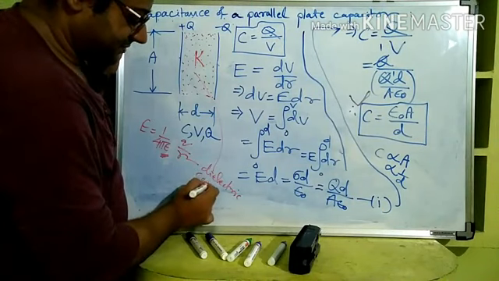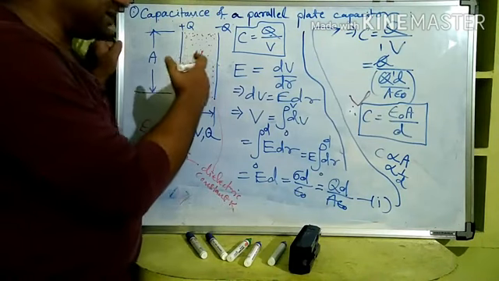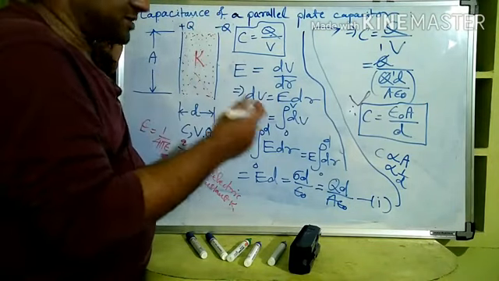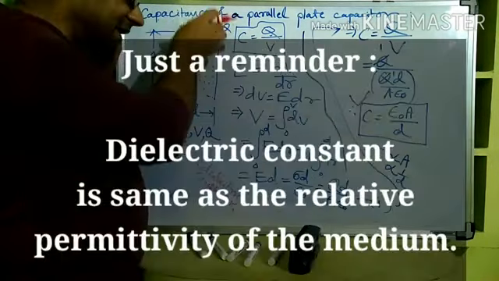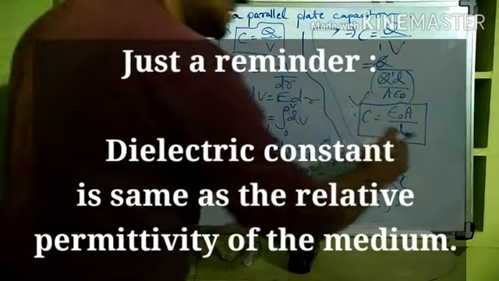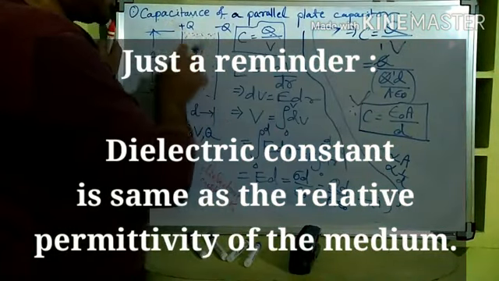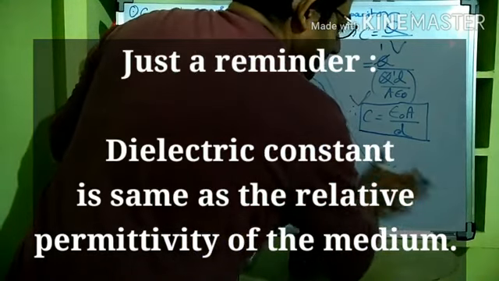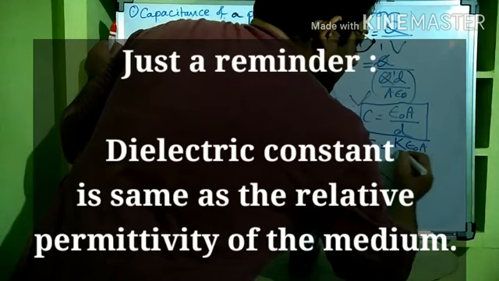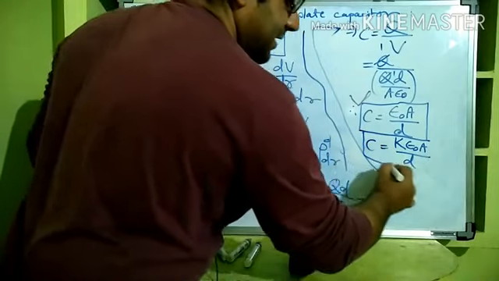Dielectric constant K. Oil will have some dielectric constant, kerosene will have some dielectric constant, different media will have different dielectric constants. If some dielectric slab or medium with dielectric constant K is introduced, what will be the change in the capacitance? See, here it will be the same only, and in that case the capacitance of the capacitor will be C equals K epsilon A divided by D. So with the same thing, one K is multiplied, right?